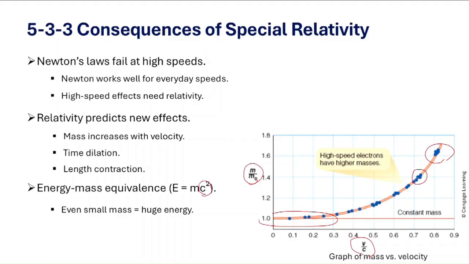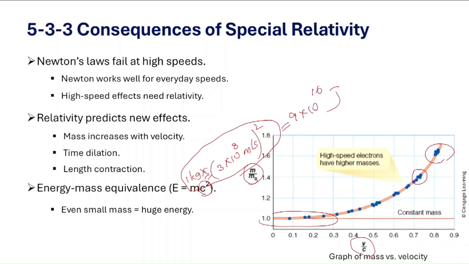c is the speed of light, which is equal to 3 times 10 to the power 8 meters per second. So when you square it and multiply it by the tiny mass, the energy is enormous. So for example, converting just 1 kilogram of matter completely into energy releases about 9 times 10 to the power 16 joules. And that's comparable to the energy of a 20 megaton nuclear bomb.